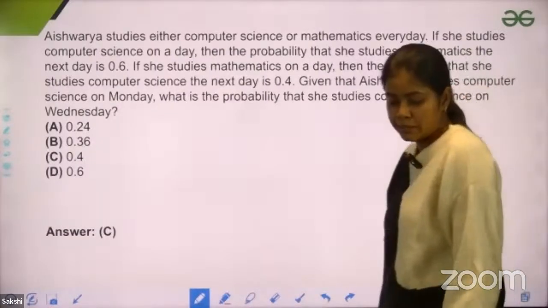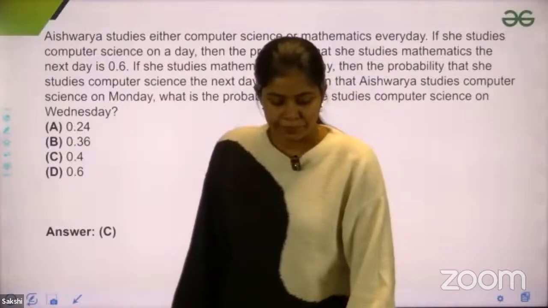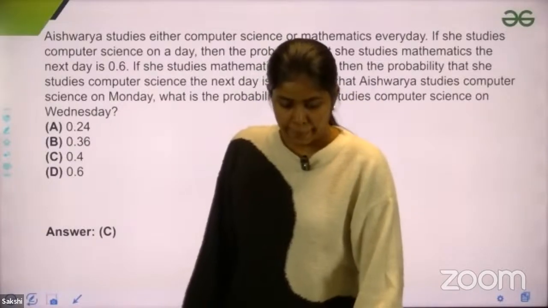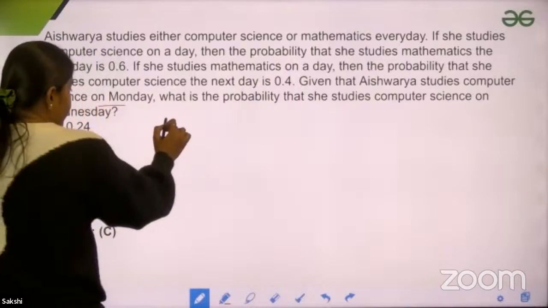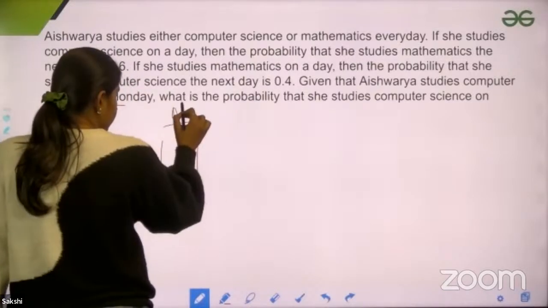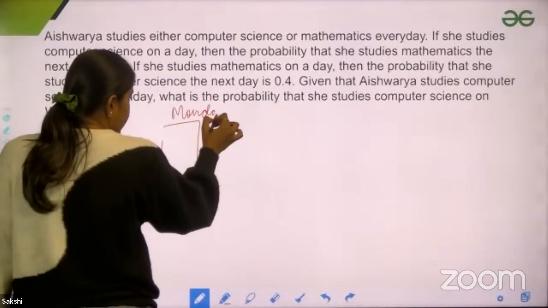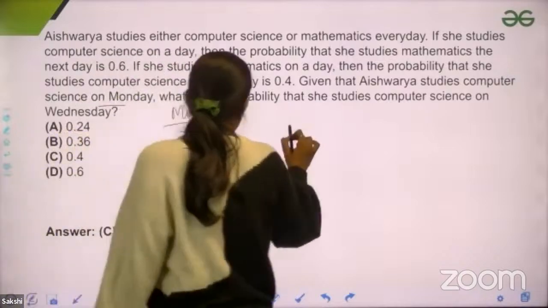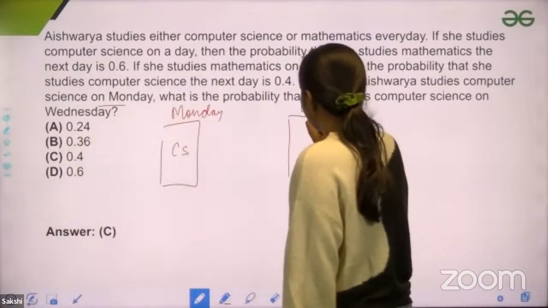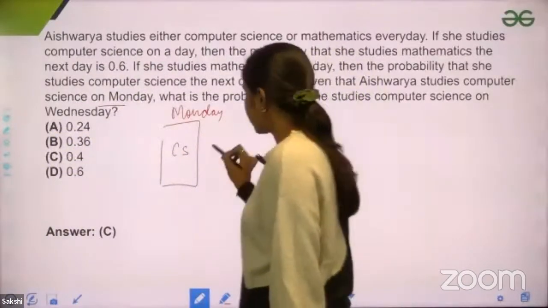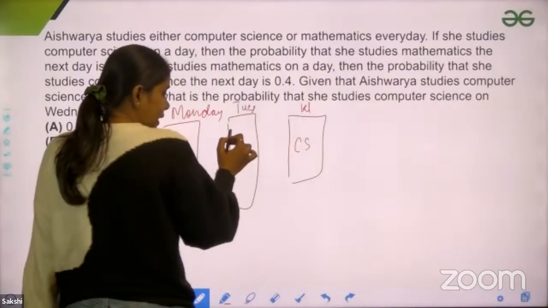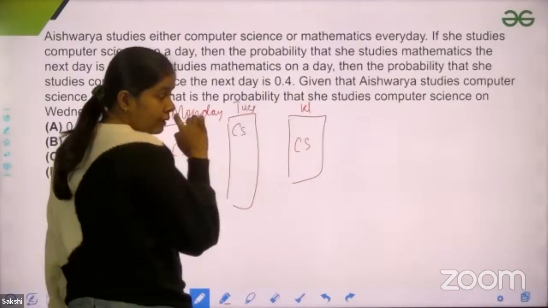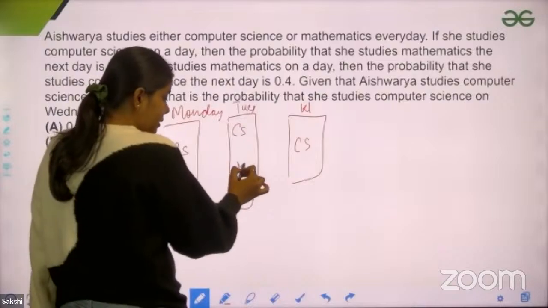If you look at this question, on Monday she is studying computer science, and you want to find the probability that on Wednesday she would also study computer science. So now you have Tuesday. On this Tuesday, she can either study computer science or she can study mathematics, right?